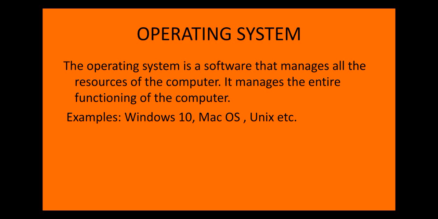The operating system is a software that manages all the resources of the computer. It manages the entire functioning of the computer. Example, Windows 10, Mac OS, Unix, etc. Now, the operating system is a type of software. So what did we understand? It is a type of software. Now, the Windows operating system is an example of the operating system.